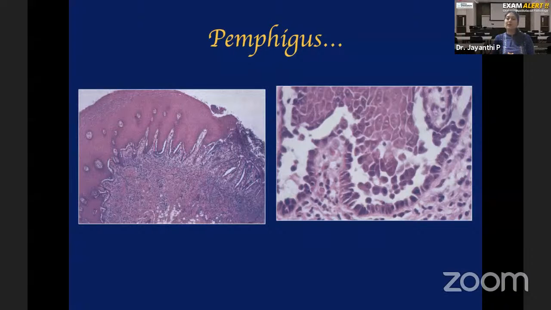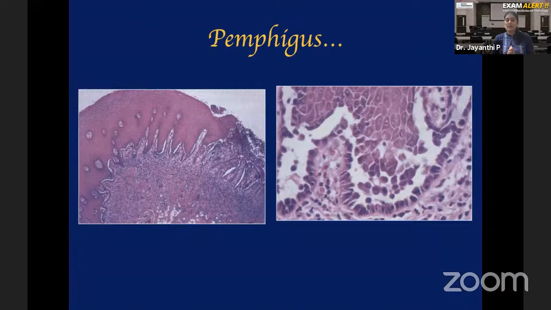That's why you call it genetic disease. Why was it called benign familial pemphigus? Because clinically and histopathologically, it resembled pemphigus. So they called it benign familial pemphigus. It was first described by a person called Hailey, so it is called Hailey-Hailey disease. This disease has almost all the features similar to pemphigus, but it is not pemphigus because the etiology is different. Hailey-Hailey disease is a genetic disease. Pemphigus vulgaris is an autoimmune disease.